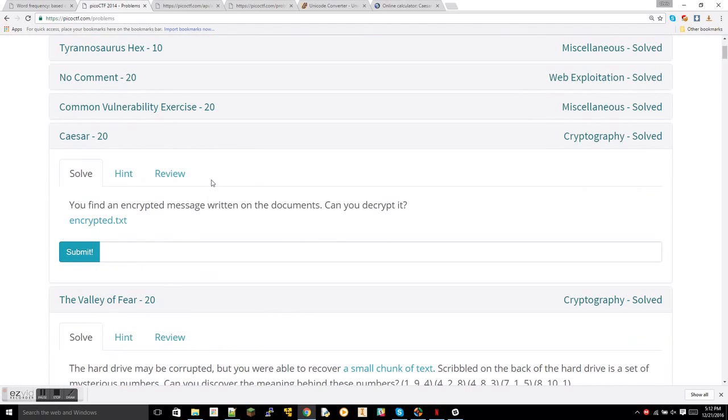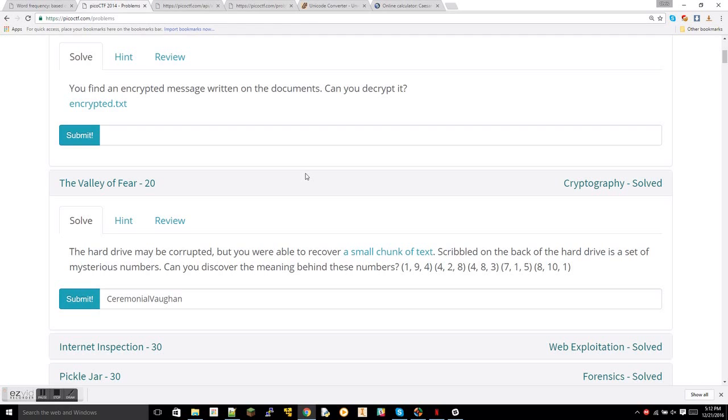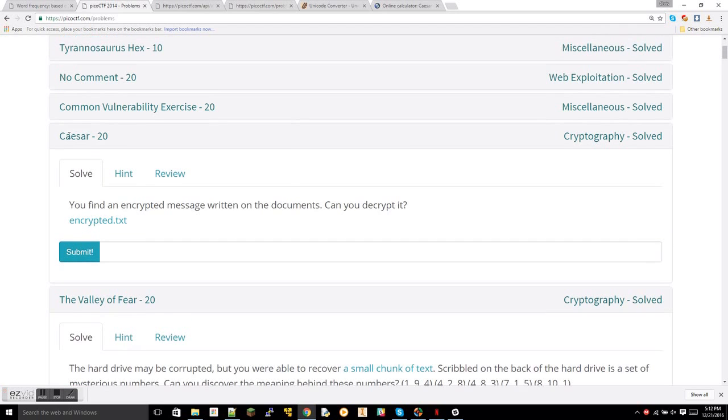Caesar and Valley of Fear, you don't need any Python experience. For Zor, it'll be simple stuff, just basic Python knowledge. So even if you're not all the way through Code Academy, you should be fine understanding what I'm doing. Diving straight into it. Caesar. I already solved these two, so I won't exactly be able to back it up.